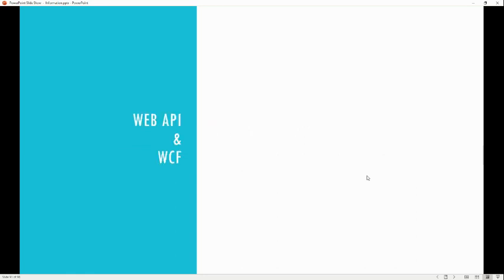The next one is Web API and WCF. The first one is the difference. You need to mention that Web API works only on the HTTP protocol, and WCF works on many protocols like HTTP, HTTPS, TCP. So you can mention these things.